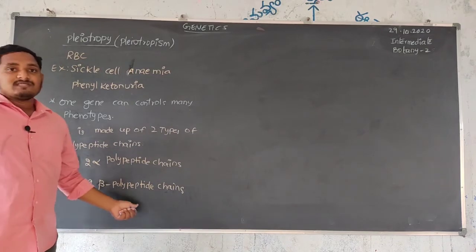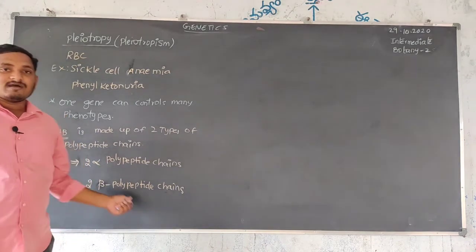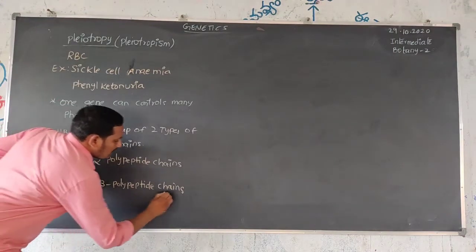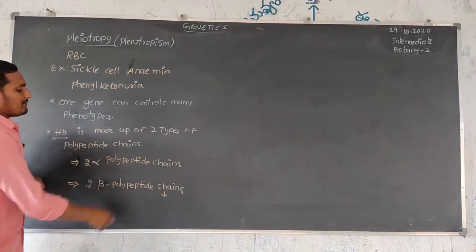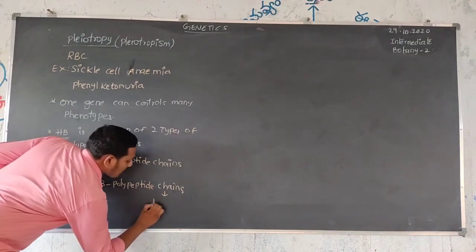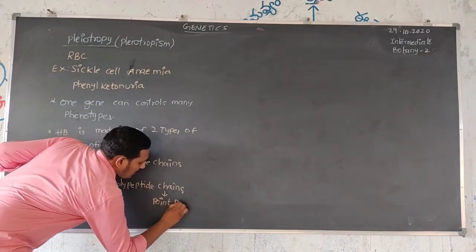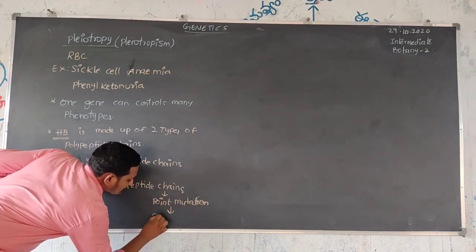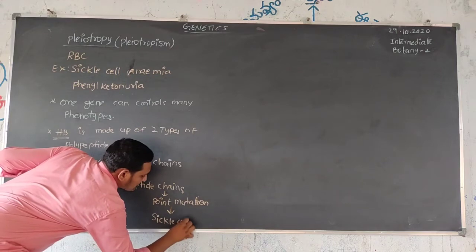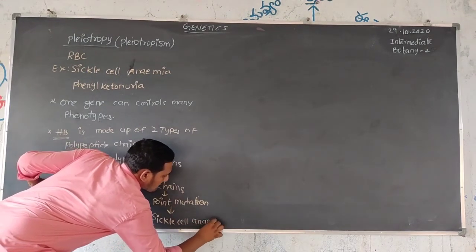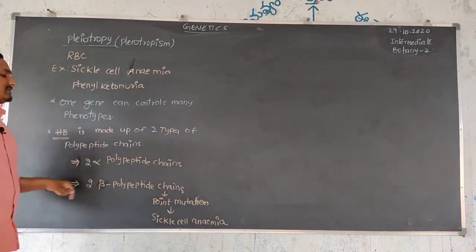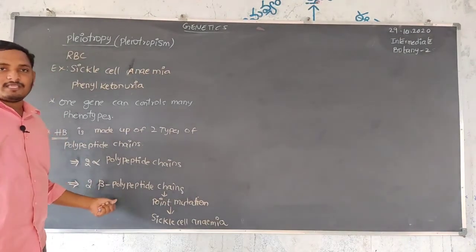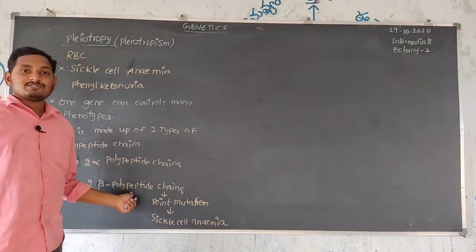A point mutation in the beta polypeptide chain results in sickle cell anemia. Sickle cell anemia is caused by the point mutation of the beta polypeptide chain in hemoglobin at the 6th position of the amino acid chain.